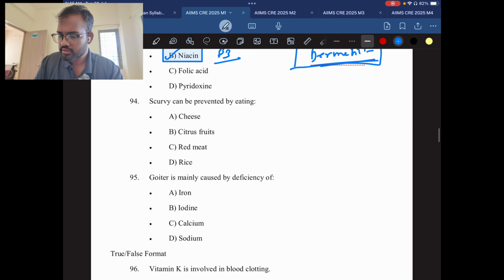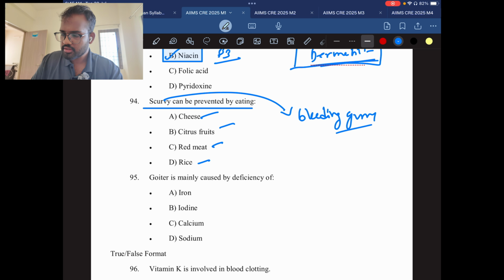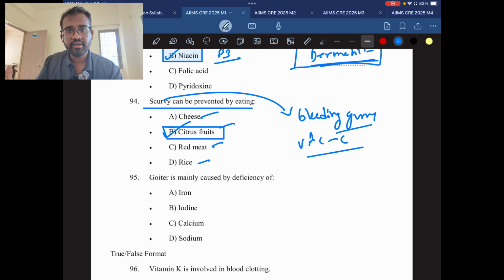Question number 94. Scurvy can be prevented by eating cheese, citrus fruits, red meat, and rice. This is also a very easy question. I have just discussed it. Scurvy is nothing but bleeding gums. It is caused due to vitamin C deficiency. So in this, which is a rich source of vitamin C? Citrus fruits. So the answer will be B. So like this, you have to correlate everything. Then only you will get the answer, or else you won't get the answer.